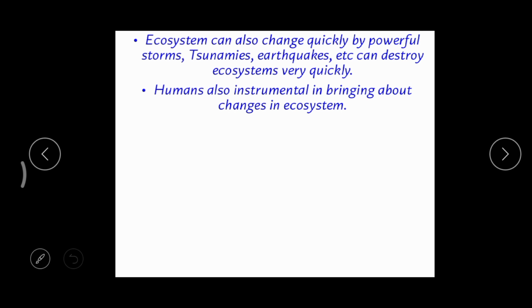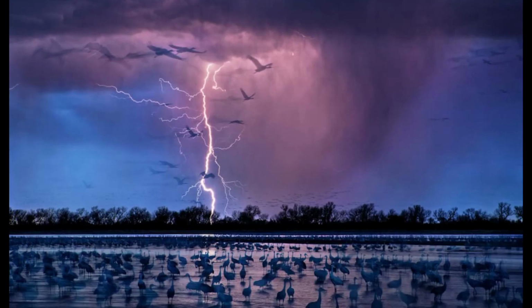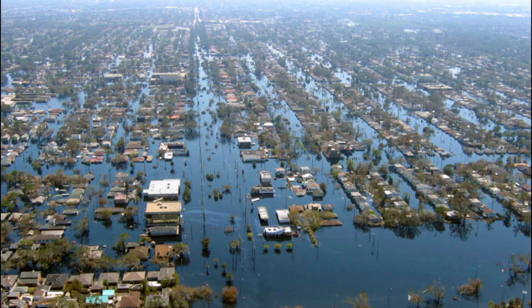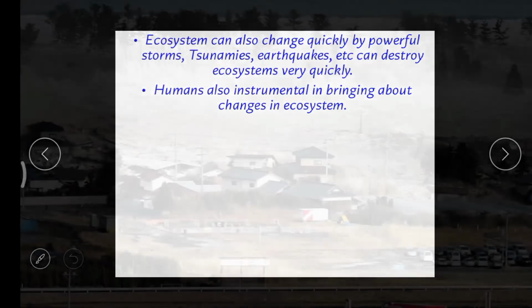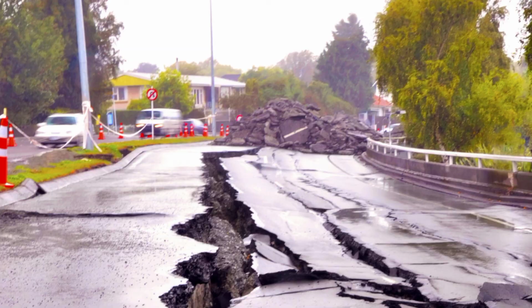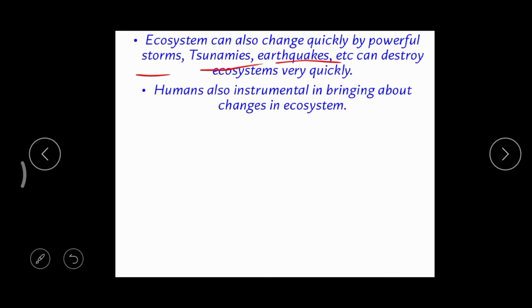Ecosystems can also change very quickly through powerful storms. Just recently in Hyderabad and in the coastal areas, we saw very severe floods, right? So what happens when such natural calamities occur, like storms, tsunamis and earthquakes? When such disasters take place, the whole ecosystem will be damaged completely, and many living organisms, including humans, will die.